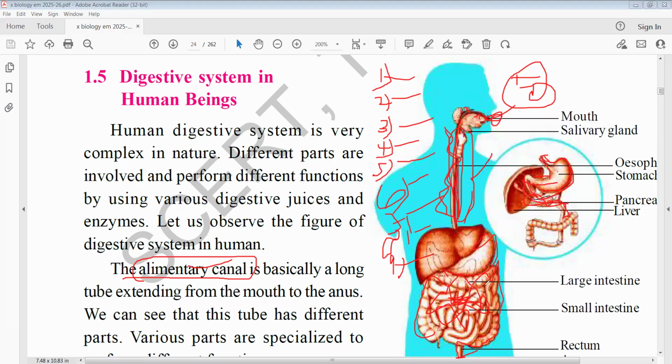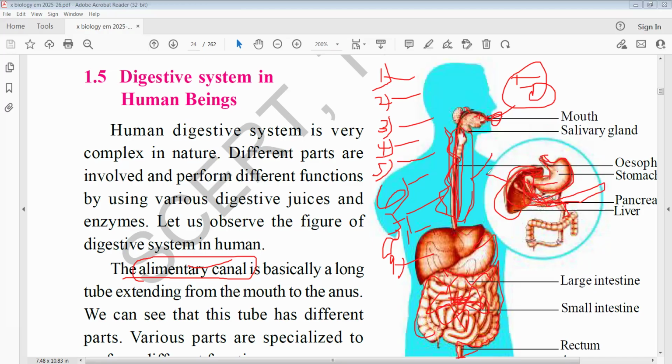Mainly chemical changes are carried out in the small intestine. Succus entericus, cholecystokinin, and other enzymes are secreted. Another thing I forgot: at the U-shaped part of the small intestine, on the right side the liver is present, on the left side the pancreas is present. The right side liver secretes bile juice.